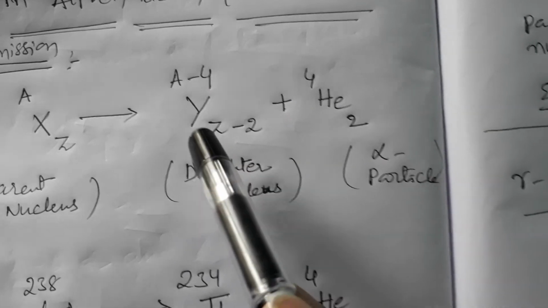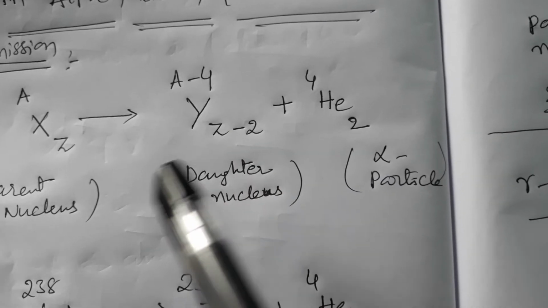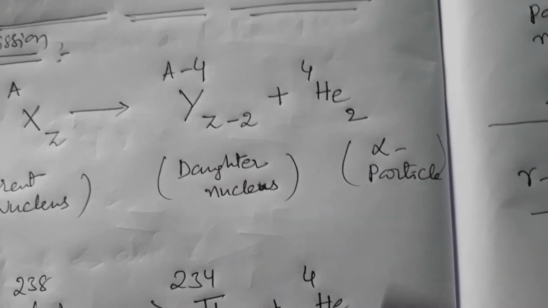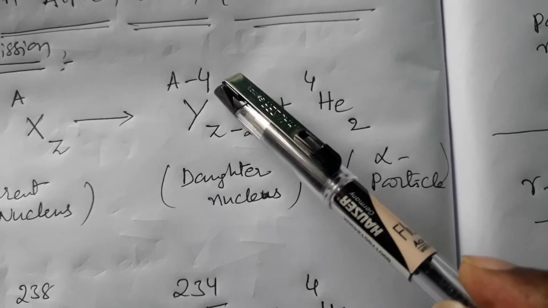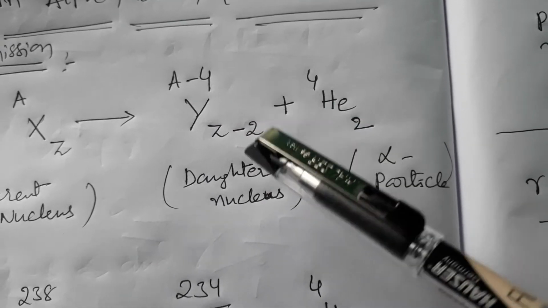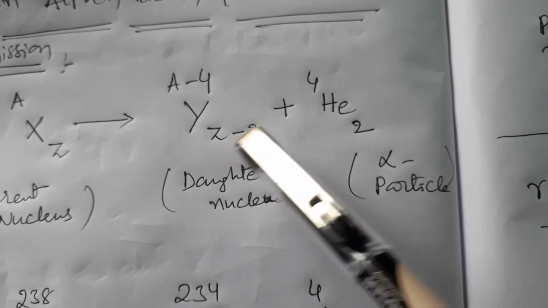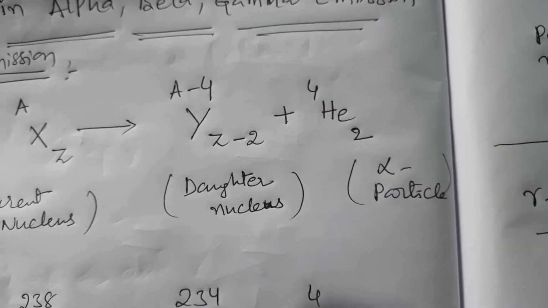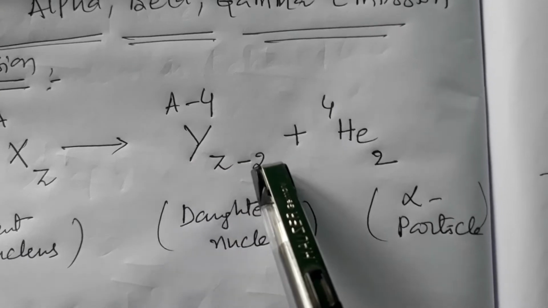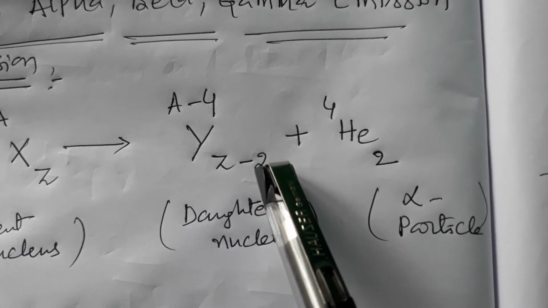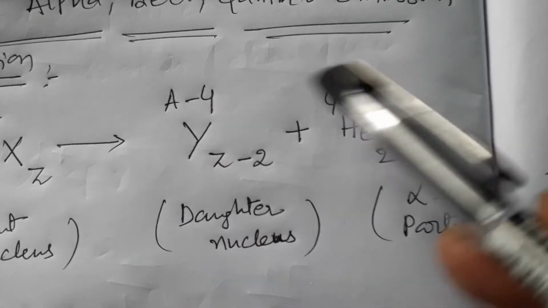Here due to emission of alpha particle from the element, what will happen? What is the result? A new substance forms, a new nucleus forms here. The nucleus changes into another nucleus by losing atomic number 2 and mass 4. See, Z minus 2, atomic number decreases 2 and mass decreases 4. You see, it is balanced here.